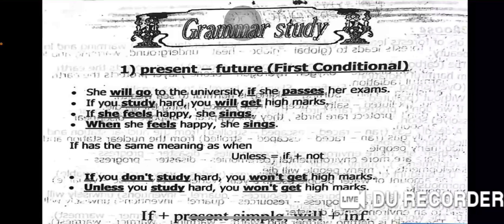Unless equals if plus not. So if you don't study hard, you won't get high marks. We can cancel if and don't. We can cancel the negative and put unless, because unless equals if not. Unless you study hard, you won't get high marks.